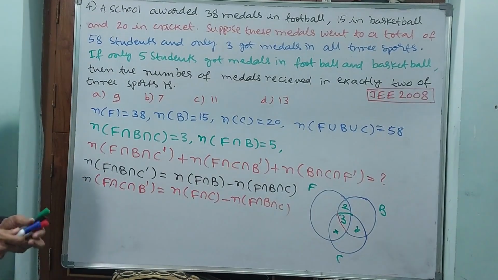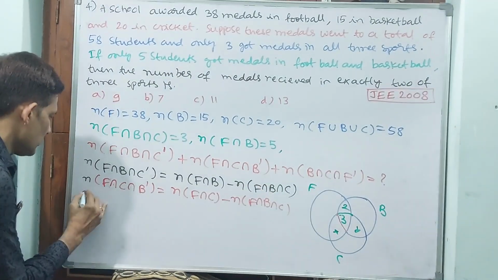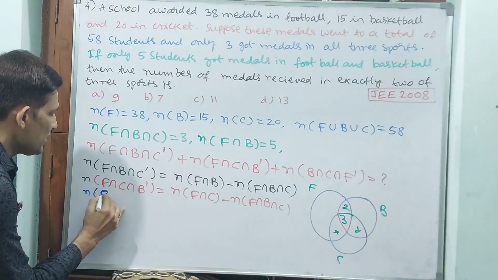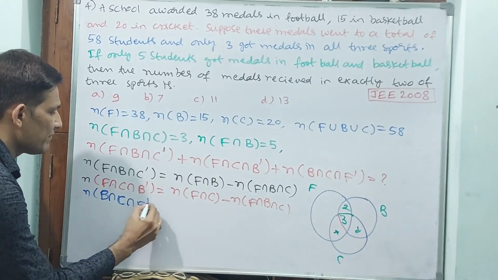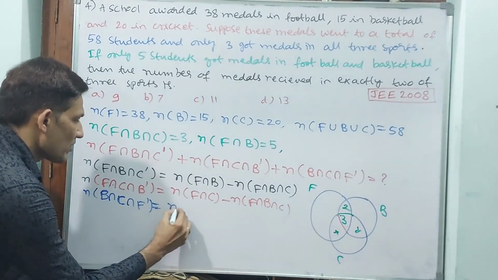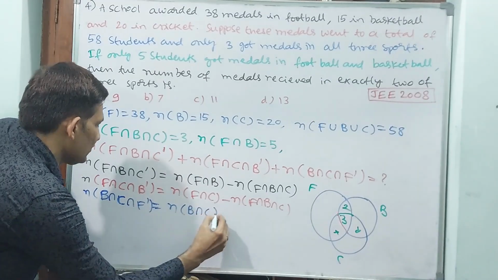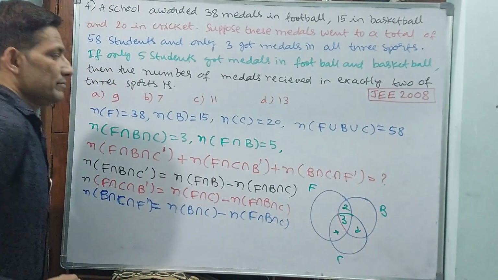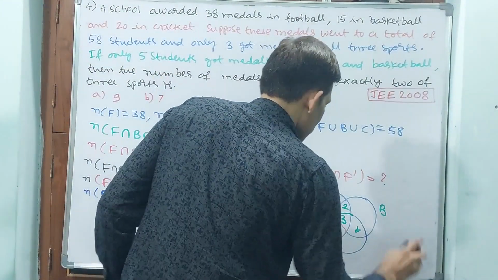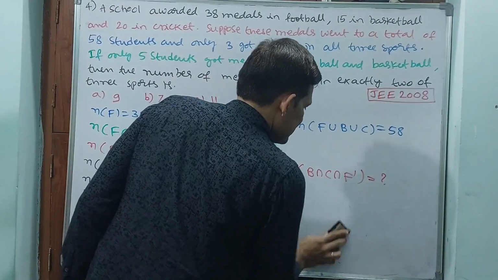Like this, the third one also. The third one is this one. You see, n of B intersection C intersection F dash is equal to n of B intersection C minus n of F intersection B intersection C. Okay? And now I am removing this. This Venn diagram now you don't require.